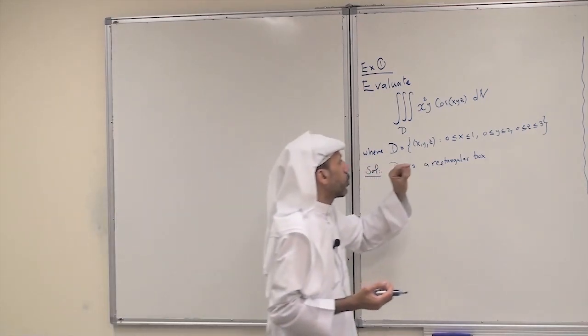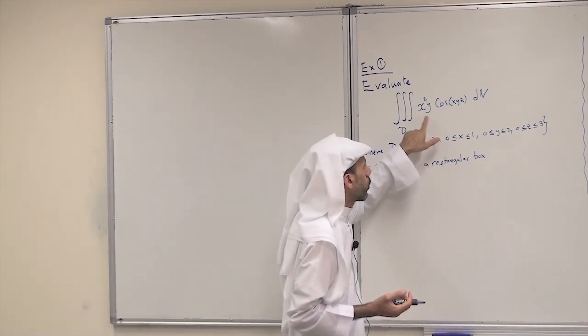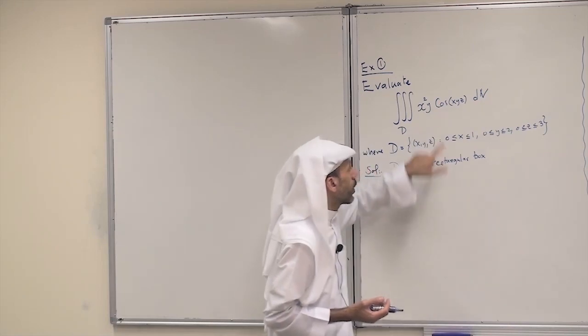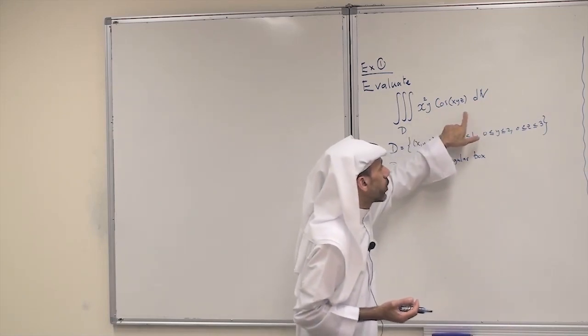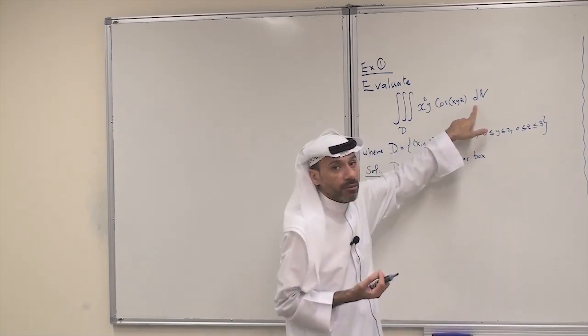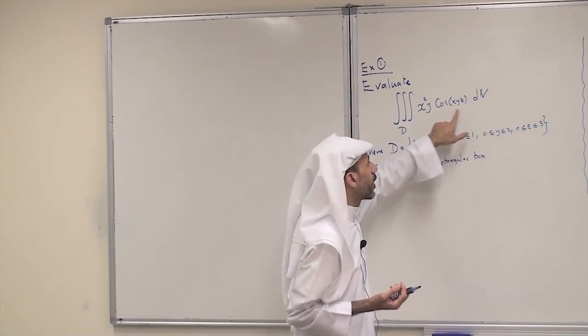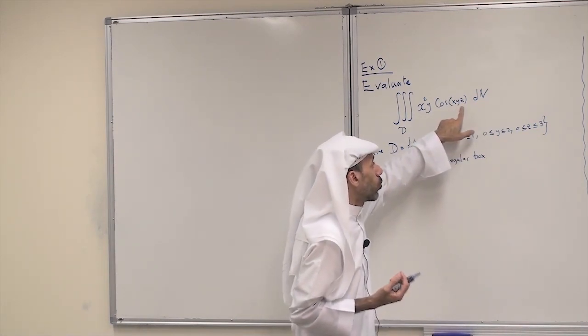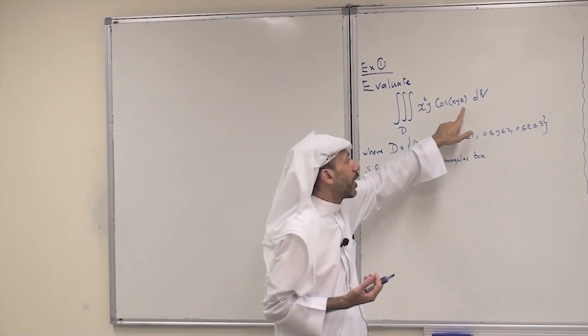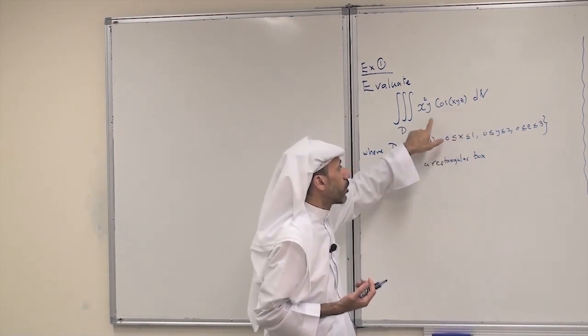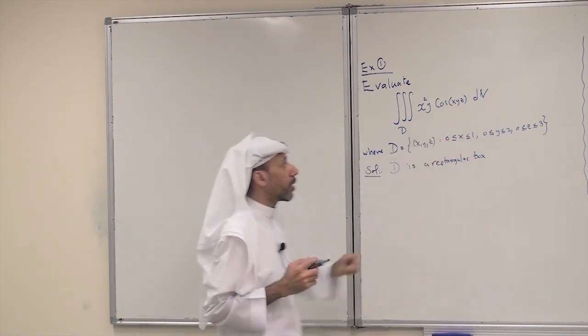Because the function is x squared y cosine xyz, it seems easier to integrate first with respect to z. So I have only z inside the cosine. If I integrate with respect to z, the integration becomes a simple U substitution.